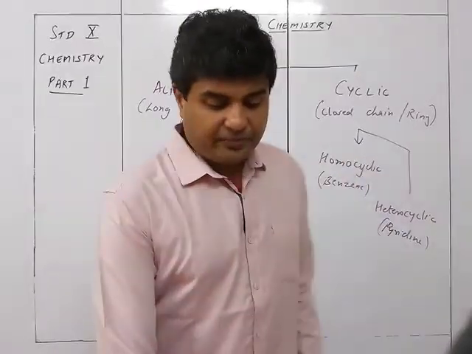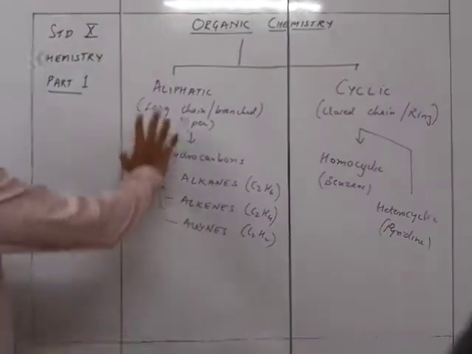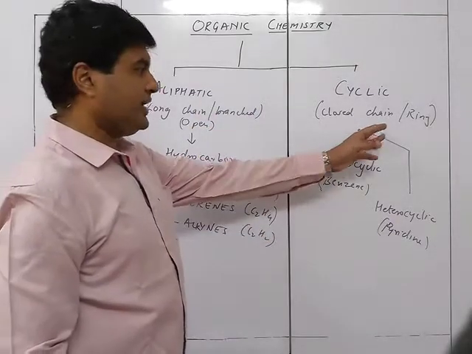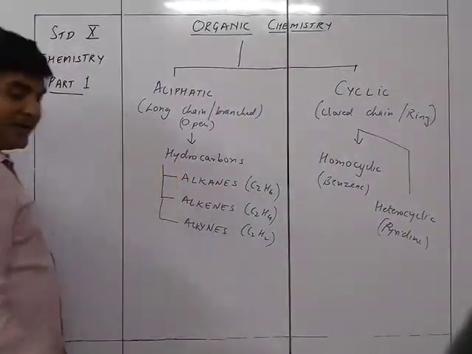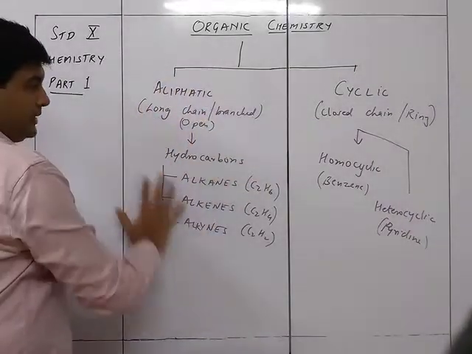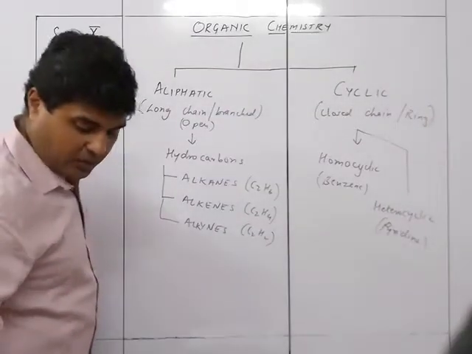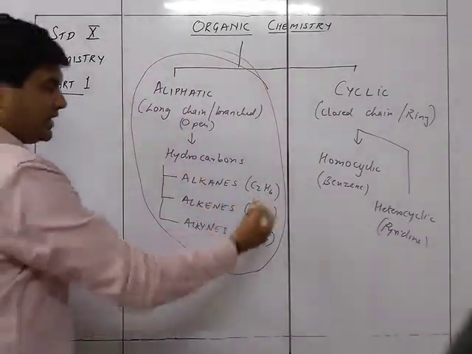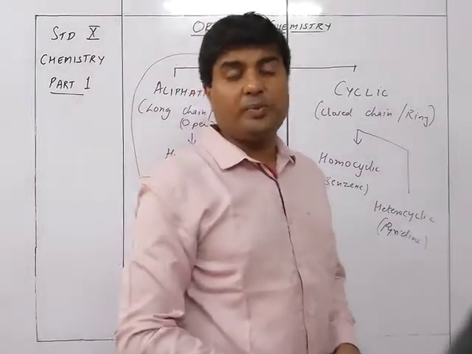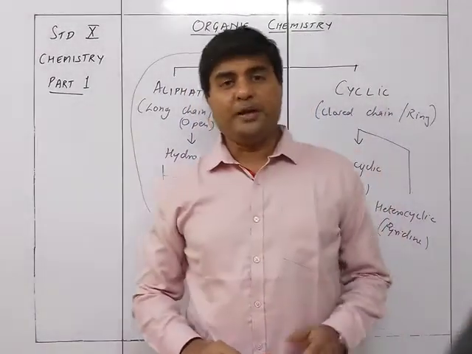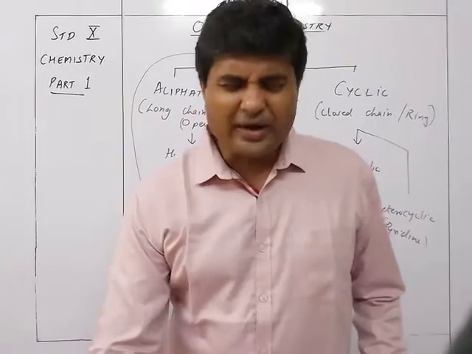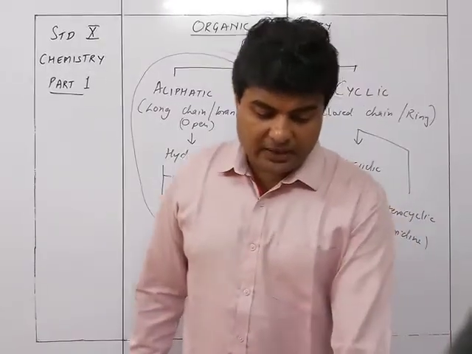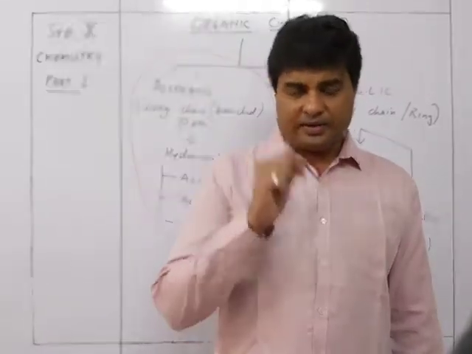So this is the first part: aliphatic, which is long chain, open chains, and cyclic are closed chains. What we are going to study in this particular chapter will be this part. We are going to study in our 10th standard this complete part with certain more things, and the main thing will be the nomenclature of the organic compounds. So that was about the first part. Now we move on to the homologous series, but I think we'll do it in the next video.